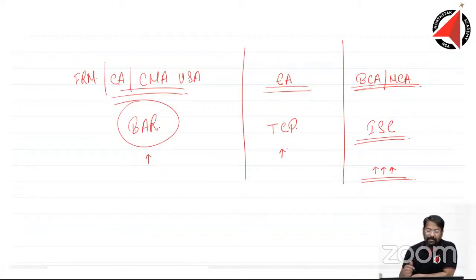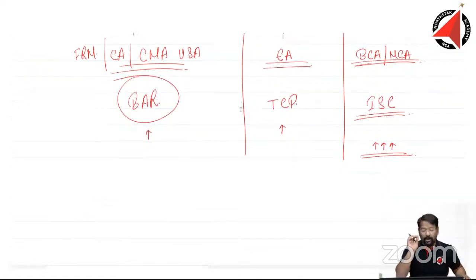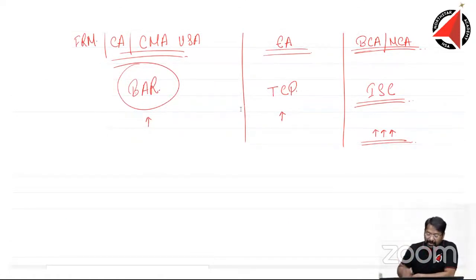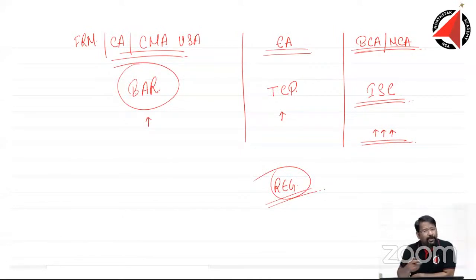Now, if you come from neither of these, you are just a BCom graduate, then which one should you go for? I think in that case, you should hold on. How? When you are going through the regulation paper, you check out your interest. Are you loving taxation? Are you liking it more and more or not? Are you enjoying the subject? Are you just thrilled with the subject? Is that emotion coming from within? If that is the emotion that you are getting, then go for TCP, because you have started liking taxation.